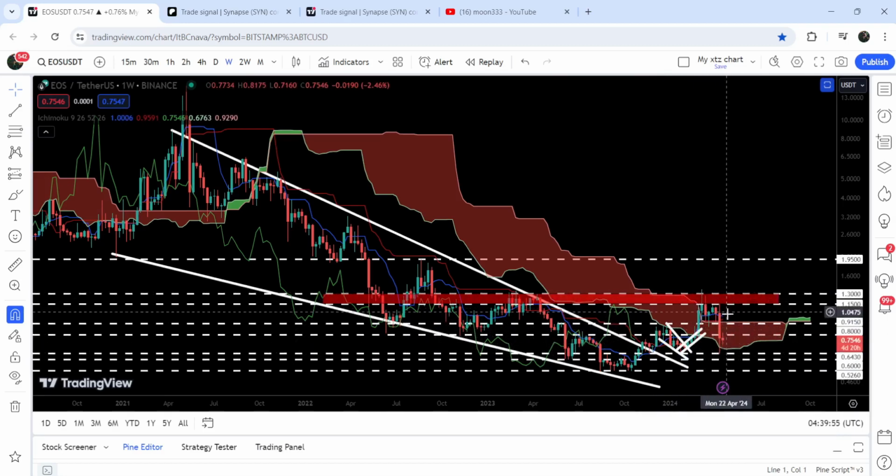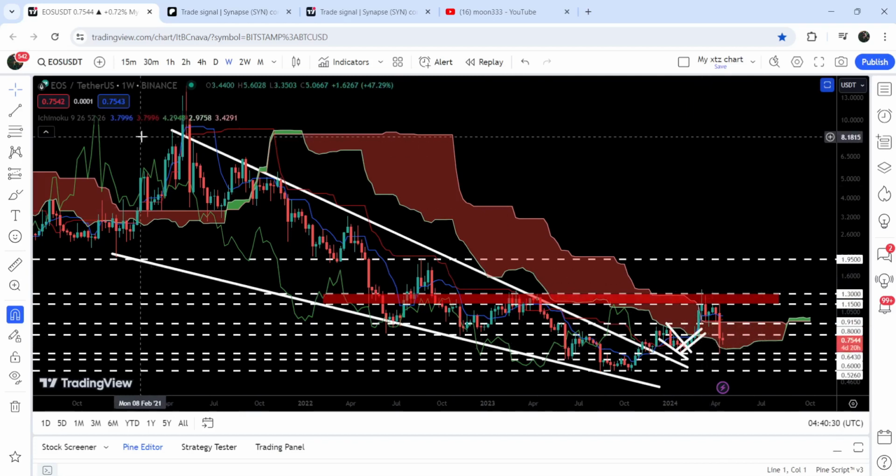However, in case of price reversal, I'm expecting that it can again make another attempt to break out this long-term resistance that starts from $1.15 and goes to $1.30. And now we also need to break out these two resistance levels once again. Previously, you can see that we broke out these two resistance levels here, and now we have broken them down. And now we can see that the first resistance is here at 80 cents, and the next will be here at 91.5 cents. And then we will need to break out this very, very strong and long-term resistance.